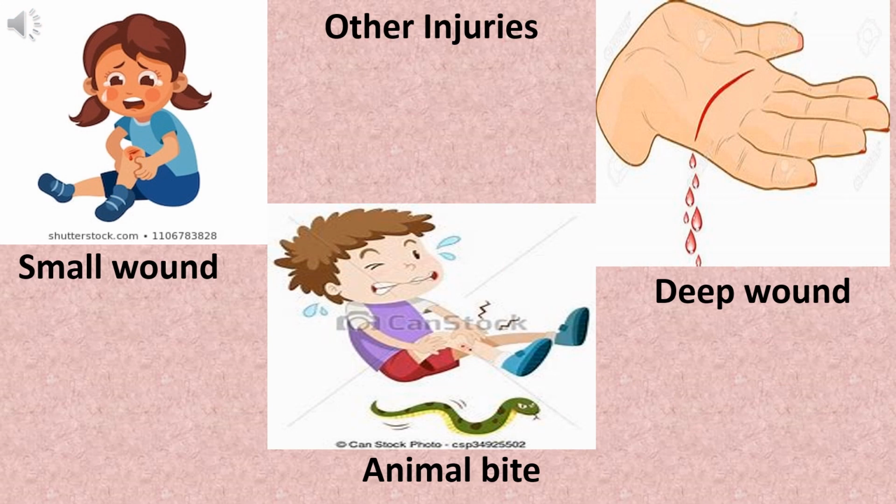Other injuries are small wound, animal bite, and deep wound. A small wound should be cleaned with soap and water and then with an antiseptic. If it is bleeding too much, use ice for that. Animal bites can also be dangerous. Wash the wound at once with soap and water. Put an antiseptic also. Go to the doctor at once if any animal bites you.